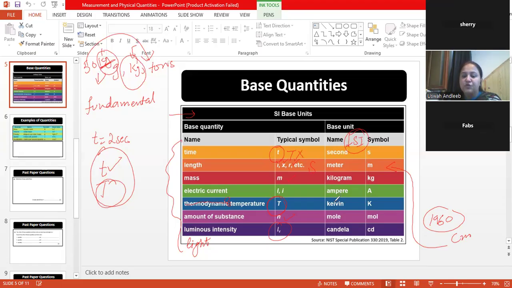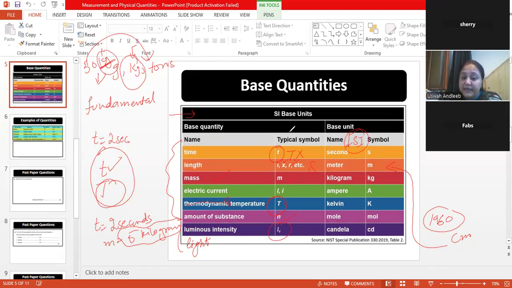You must know the conversions of different units into SI units, and whenever you are asked to give an answer in SI unit, you must know the specific SI unit related to any specific quantity. Writing, for example, 2 seconds, and then mass is equal to 5 kilograms, becomes quite a big thing to write, and it looks a bit awkward. So it's good to give some symbols to them.